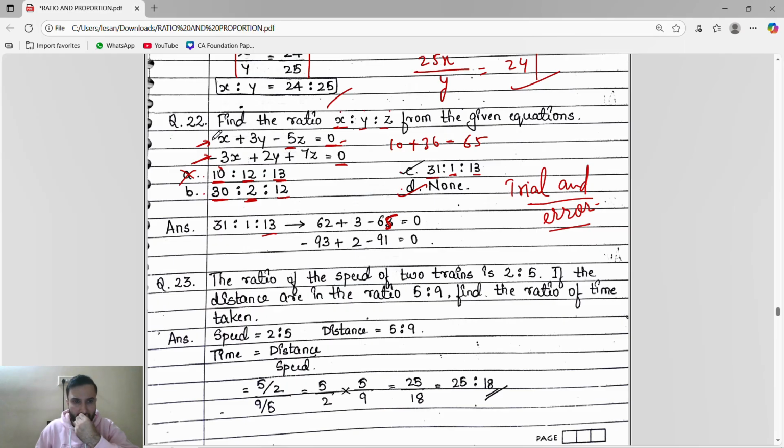X is what? It is 2x. So 13 to the 10 to the 20 to 36.